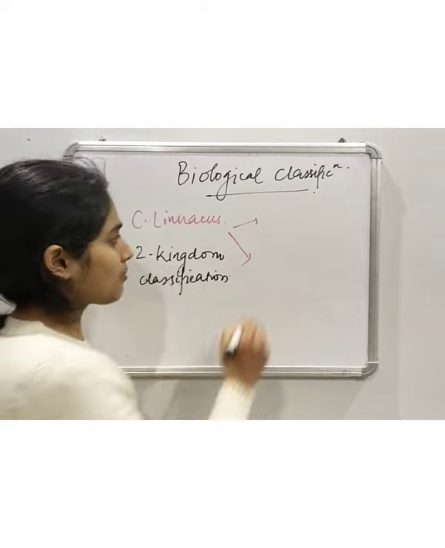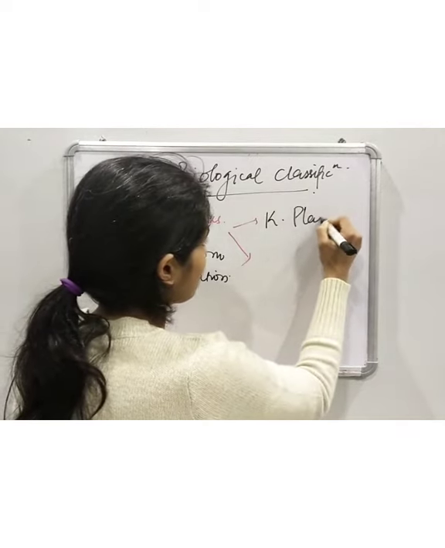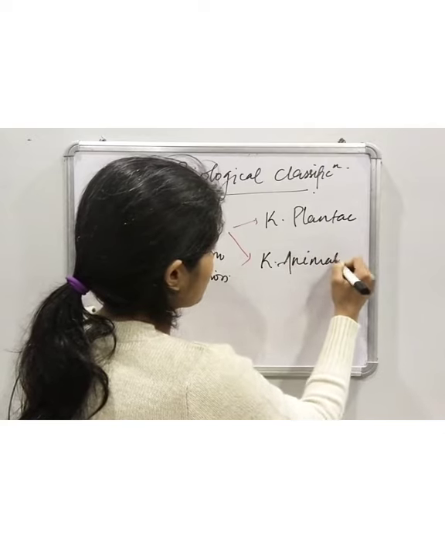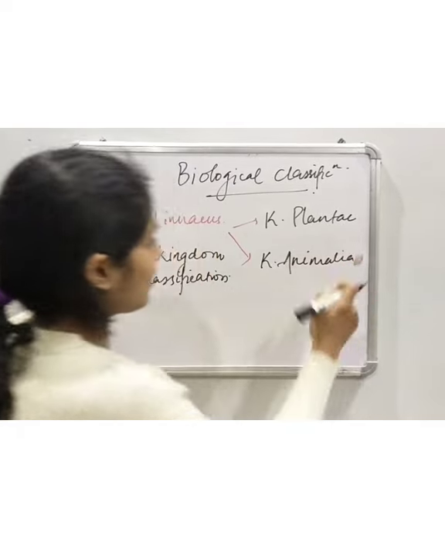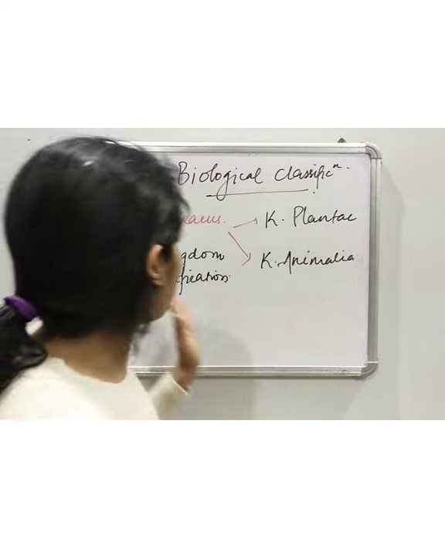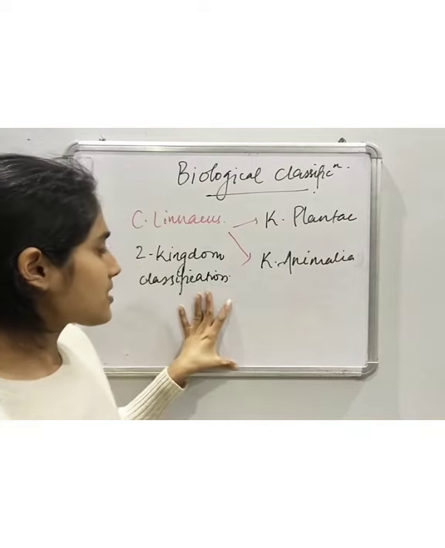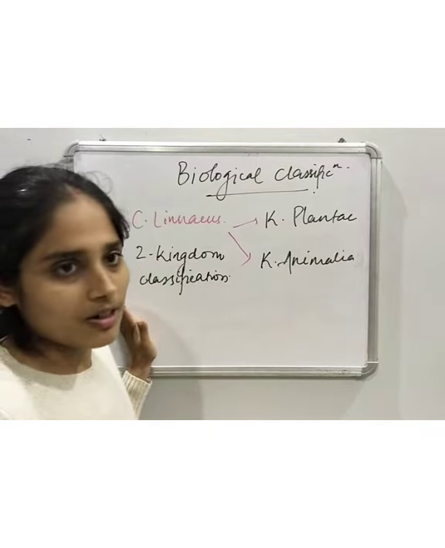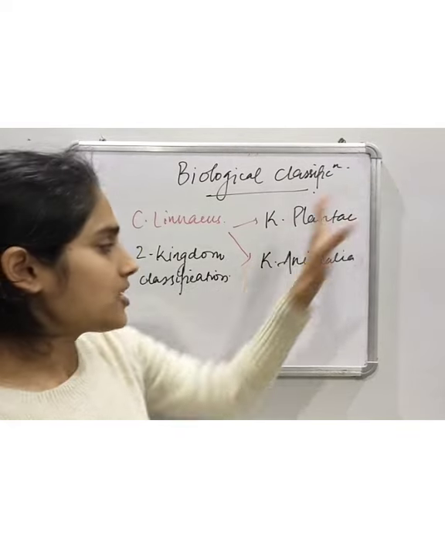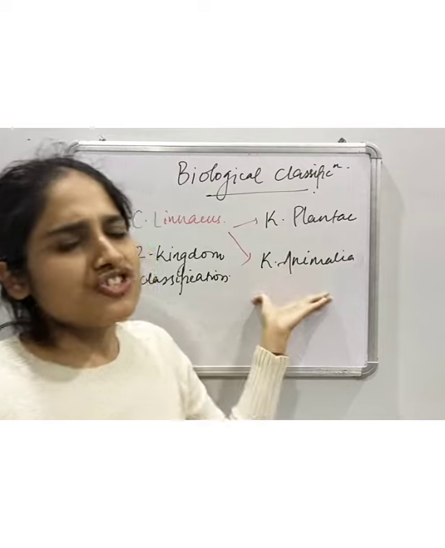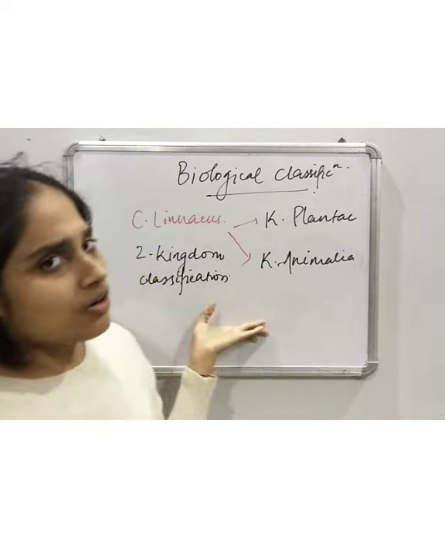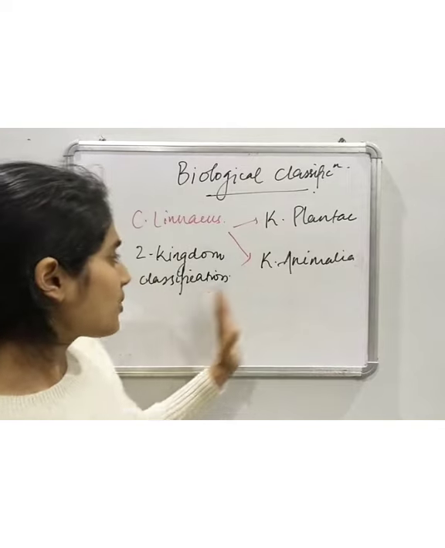So the first kingdom is kingdom Plantae and kingdom Animalia. So according to this classification, which was proposed by Carolus Linné, he categorized all the life forms into two groups: kingdom Plantae, which contains all the plant species, and kingdom Animalia, which contains all sorts of animals. But then there are a lot of disadvantages which are associated with this classification.